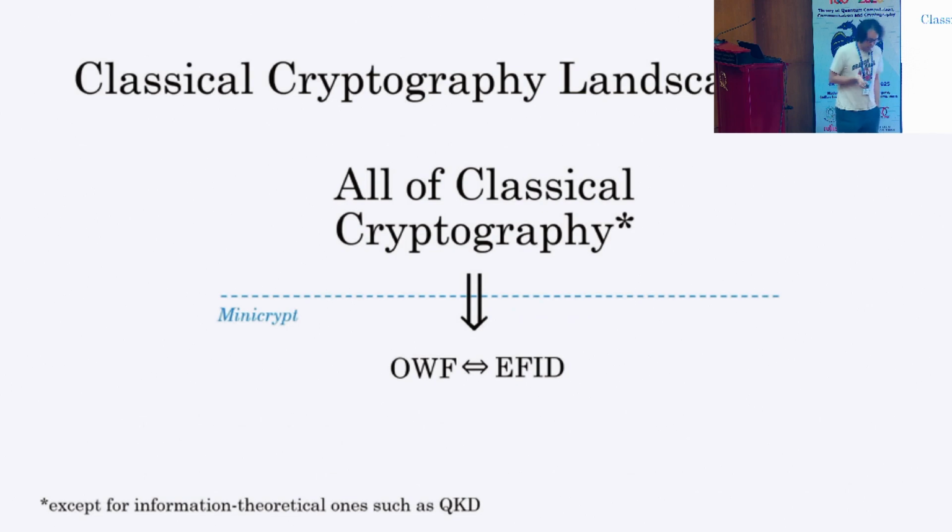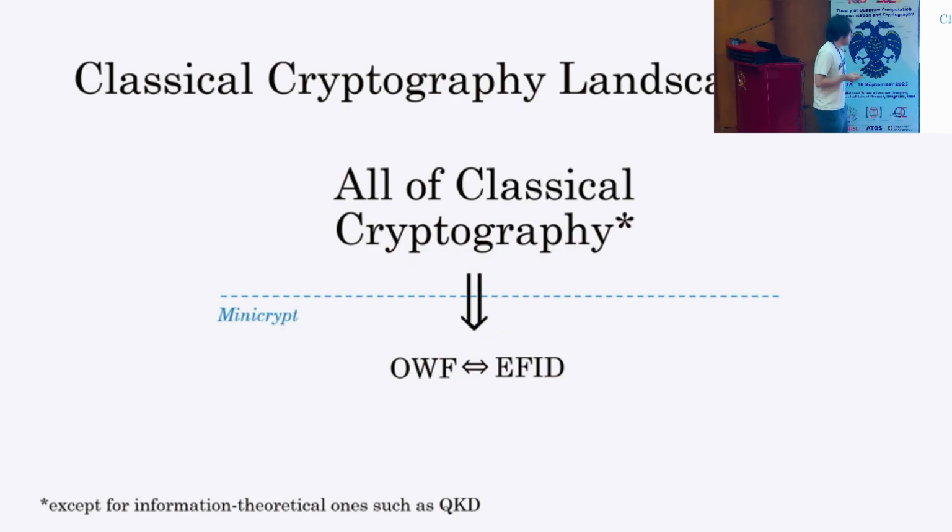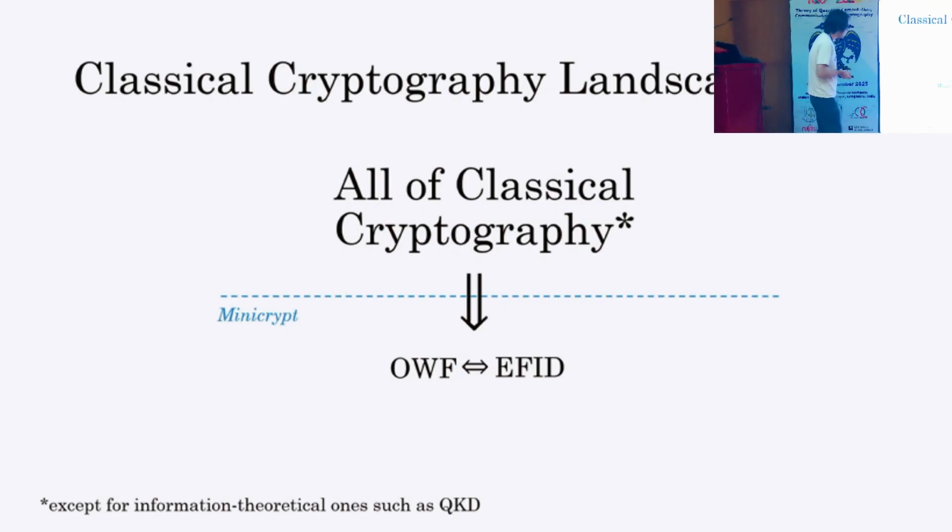In fact, in classical cryptography, it is known that one-way functions and EFIDs are equivalent in terms of their existence. And moreover, all of classical cryptography, including encryption, signatures, commitments, and everything, implies those two.